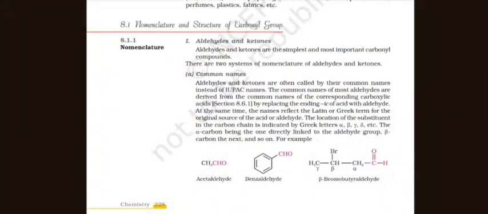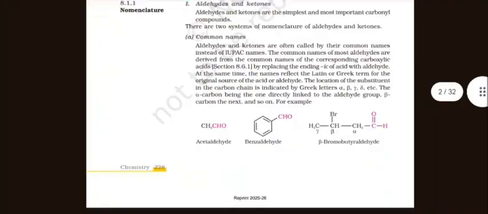Aldehyde and ketone. Aldehydes and ketones are the simplest and most important carbonyl compounds. There are two systems of nomenclature of aldehydes and ketones. Common names: aldehydes and ketones are often called by their common names instead of IUPAC names. The common names of most aldehydes are derived from the common names of the corresponding carboxylic acids, by replacing the ending -ic of the acid with aldehyde. At the same time, the name reflects the Latin or Greek term for the original source of the acid or aldehyde.